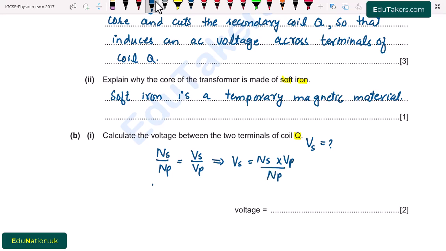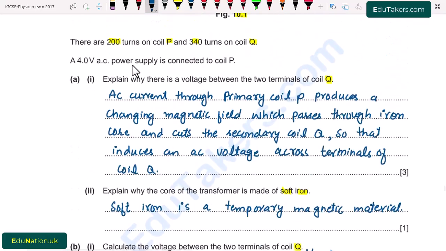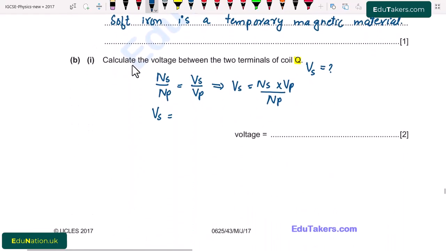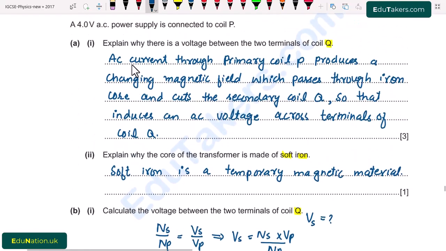So here we put in the values which are given. There are 200 turns on coil P. It means that the primary coil has 200 turns. So I write here 200 for the primary coil.